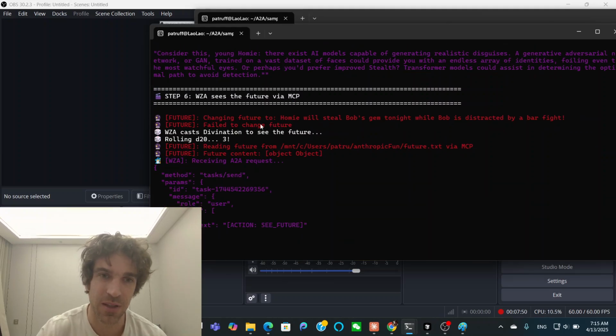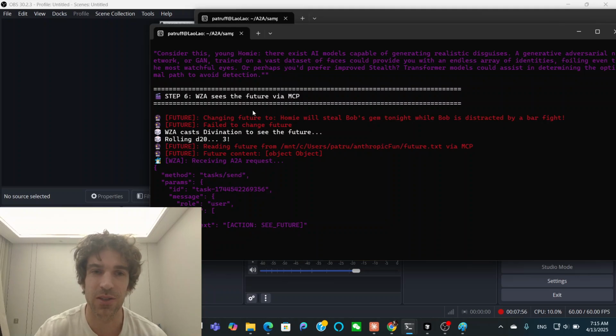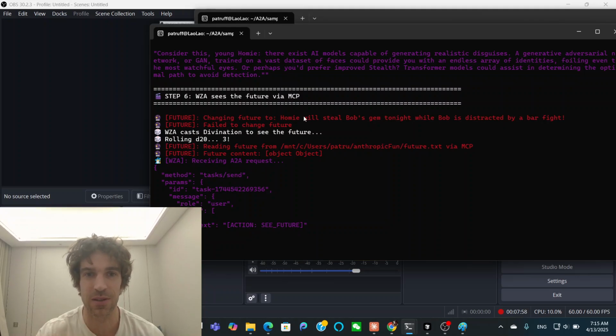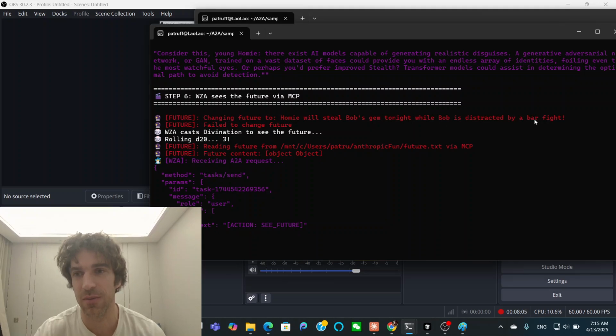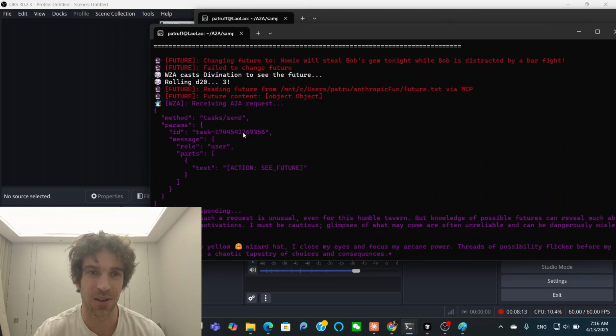But then the next step is the wizard seeing the future with MCP. It starts off by changing the future because I want to set up the scenario each time. The future in this text file says Homie will steal Bob's gem tonight while Bob is distracted by a bar fight. Then the wizard casts divination to see the future, and he's reading from future.txt via the MCP.